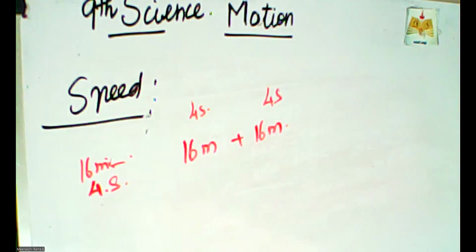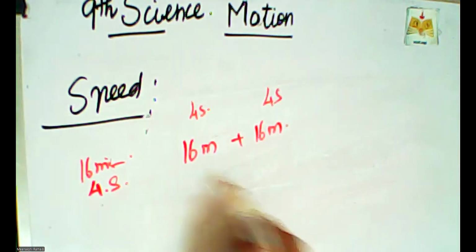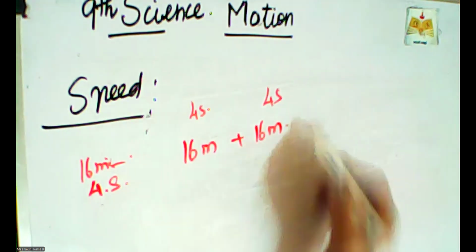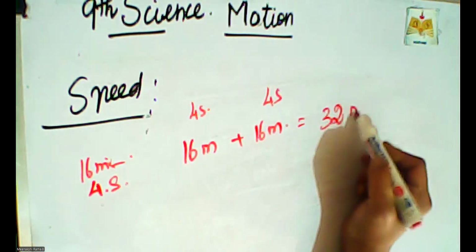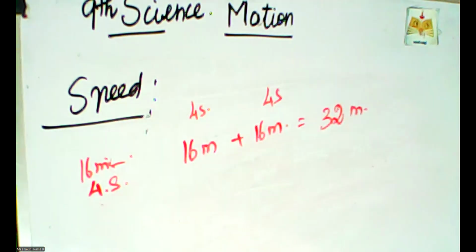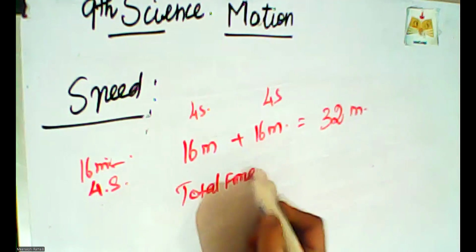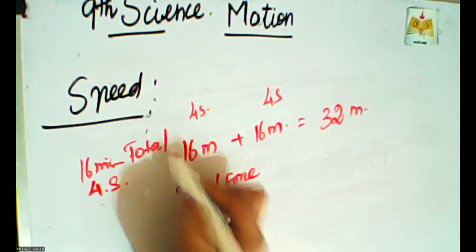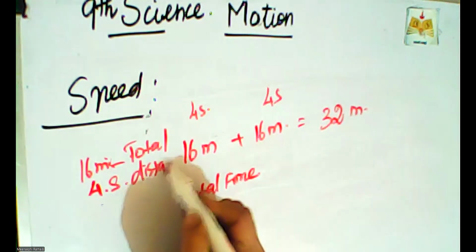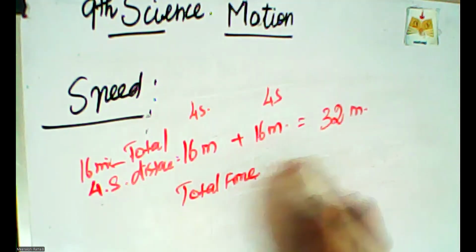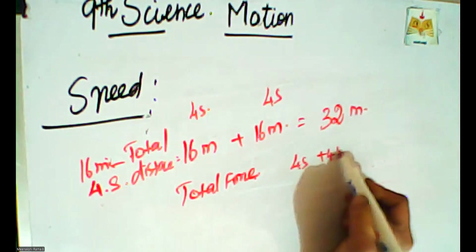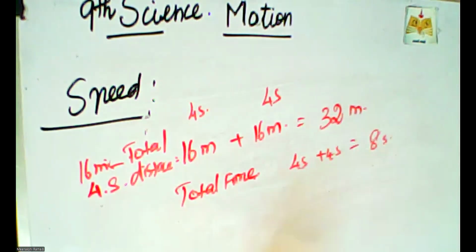The total distance traveled by the object is 16 plus 16, that is 32 meters. The total time is 4 seconds plus 4 seconds, that is 8 seconds.